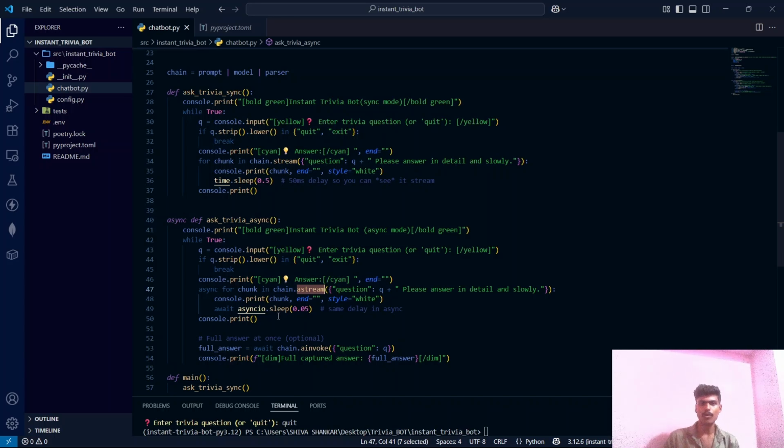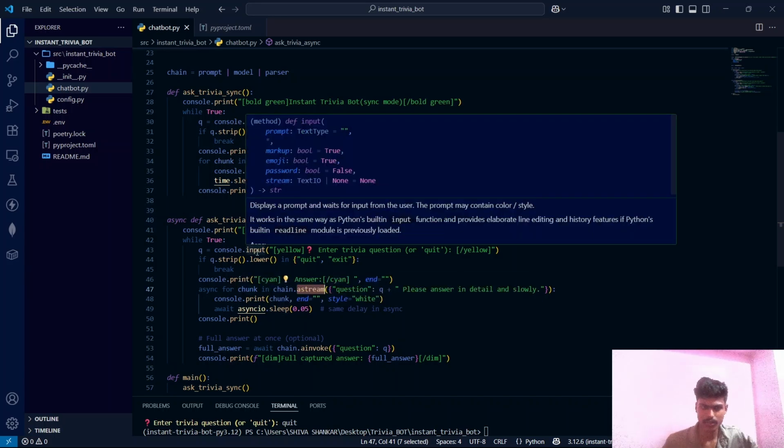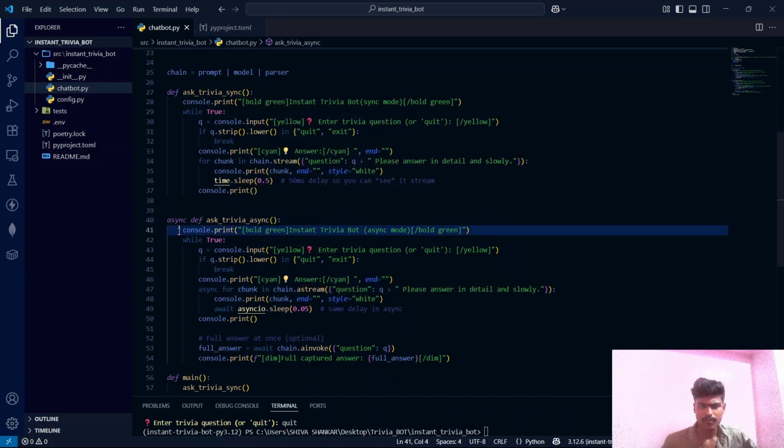So let me break down what's actually happening in this async function. As usual, we are printing console.print bold green Instant Trivia Bot, but this time we mentioned async mode. Here we specified sync mode.